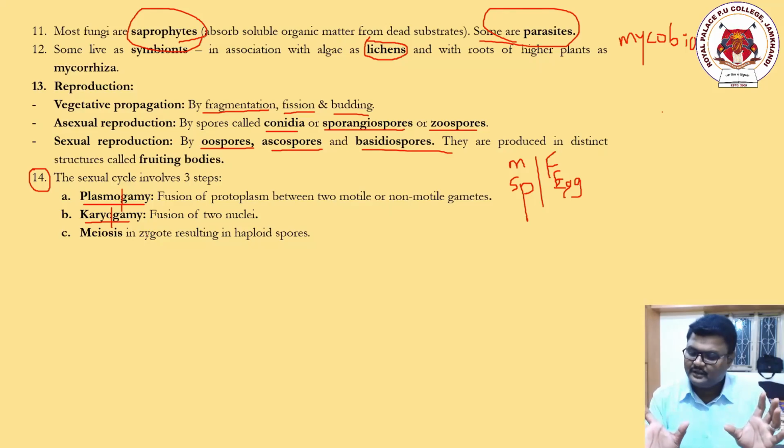First, fungal cells come close to each other, and the fusion of protoplasm is called plasmogamy. After the fusion of protoplasm, there should be the fusion of what? The nucleus. Then it is called karyogamy. And after that, the last step is meiosis in the zygote resulting in haploid spores.